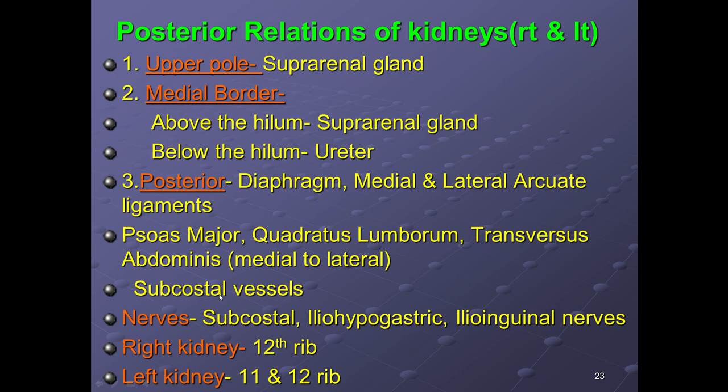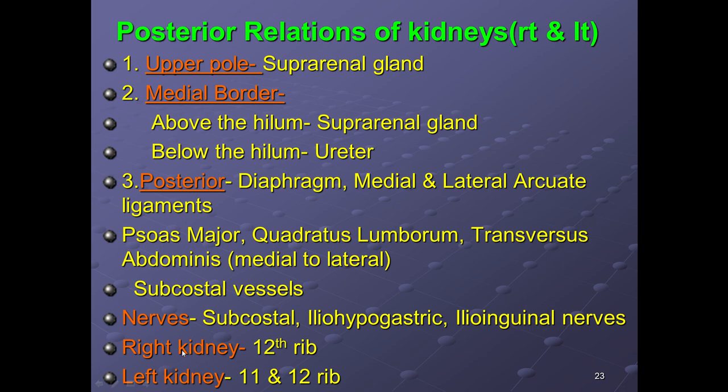Then there are also the subcostal vessels. The nerves are the subcostal, iliohypogastric and ilioinguinal nerves.